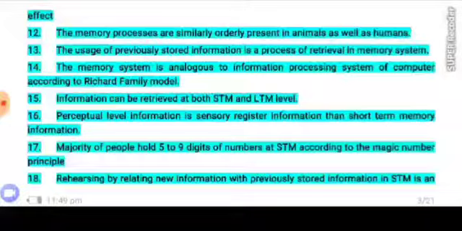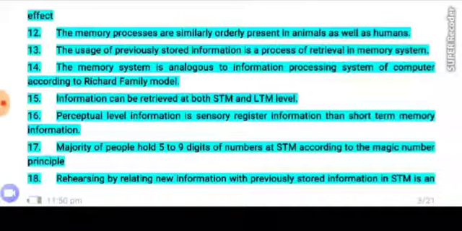Number 15. Information can be retrieved at both short-term memory and long-term memory level. Number 16. Perceptual level information is a sensory register information rather than short-term memory information.